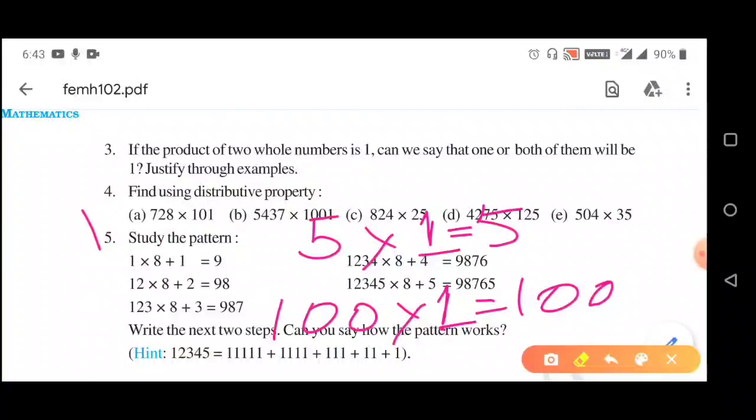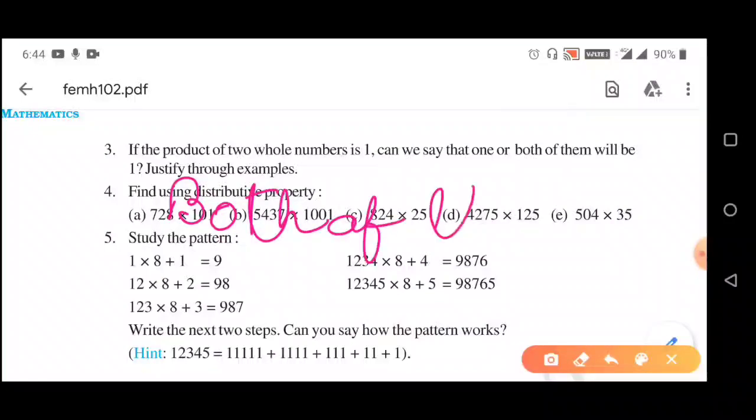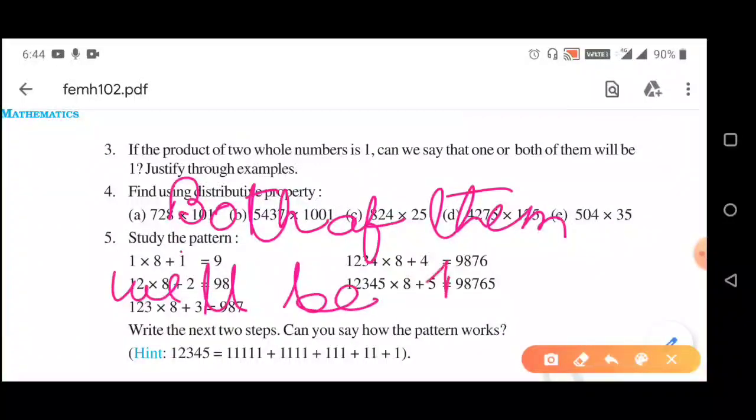So let's write the answer. Here the answer will be both of them will be 1. So this is question number 3.